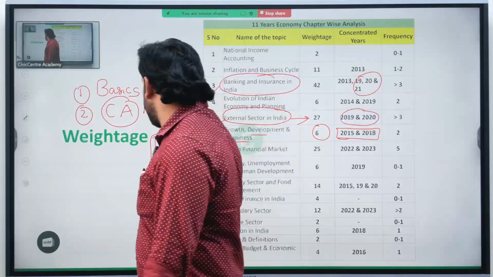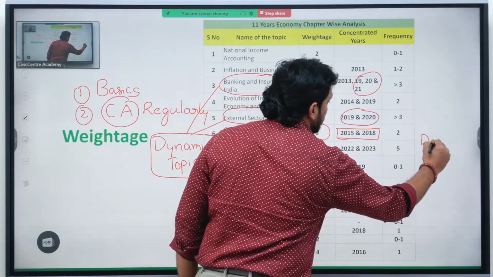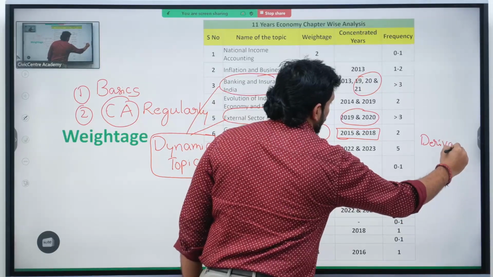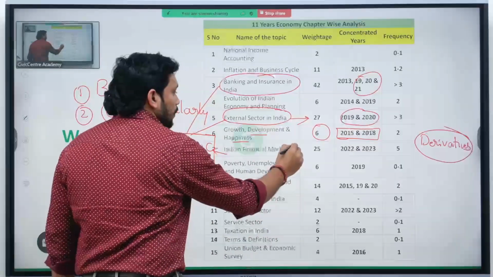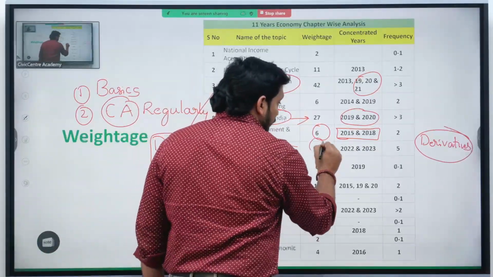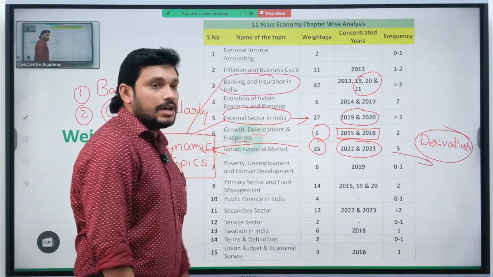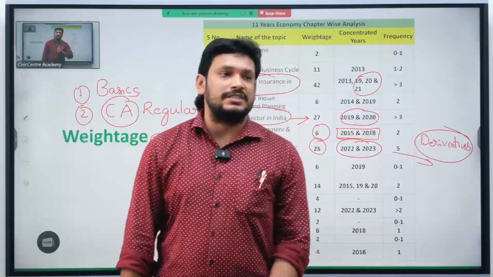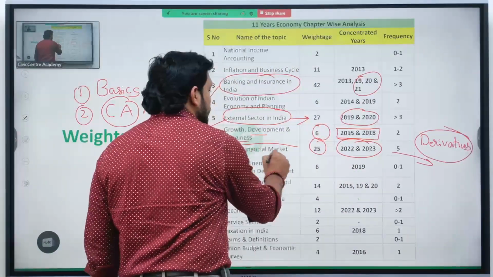That's why the Indian financial market and different types of derivatives came into the picture. So these are the things that they are concentrating on, and 25 questions came, and in the last 3 years they are concentrating more. In 2023 they asked 5 questions regarding the Indian financial market.